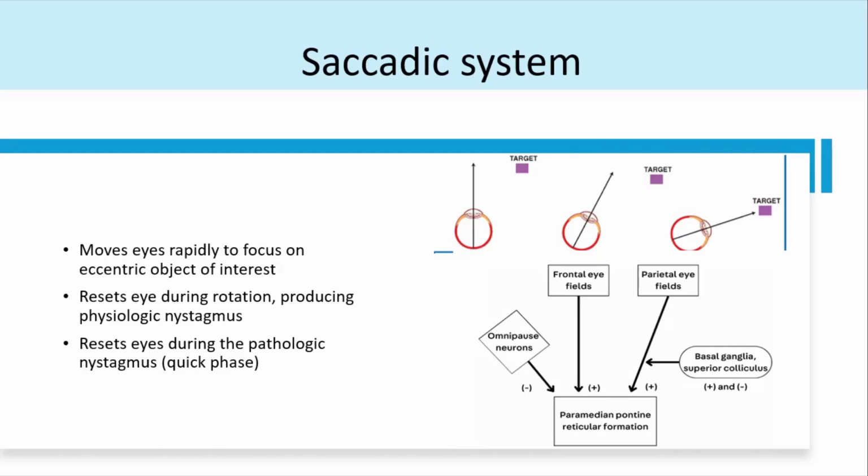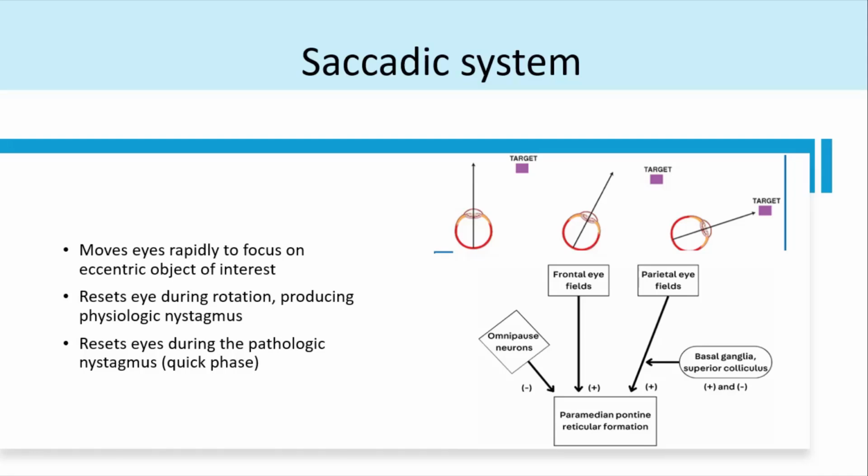Like if I'm looking to the right side, my left frontal eye field gets activated, and the frontal eye fields, along with the parietal, go through the basal ganglia and the superior colliculus, and then go to the brainstem. The brainstem structure is the PPRF, that is the burst neurons, and that will cause activation of the sixth nucleus and the sixth nerve to look to that opposite side, and it communicates through the MLF to the third nerve to make sure that I look to the opposite side. And an important structure here is the integrators, which are mainly to maintain that gaze.